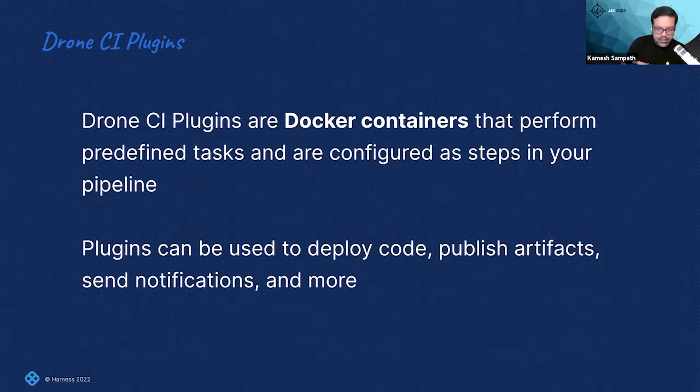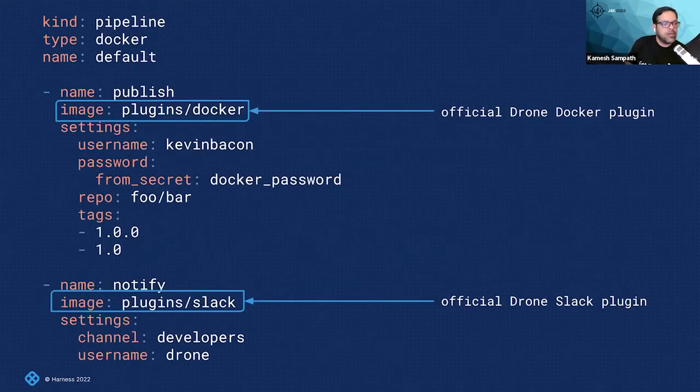All right. So here is an example of how we do plugins. This is plugins/docker, which is already there. It is going to build a Docker image for you from your application, and then there's going to be a Slack plugin, which is going to send a message to Slack once your build is done. And there are other plugins as well. Let's go and see once I share my browser later. I'll also take you to plugins.drone.io, where we have lots of other plugins that can be used.